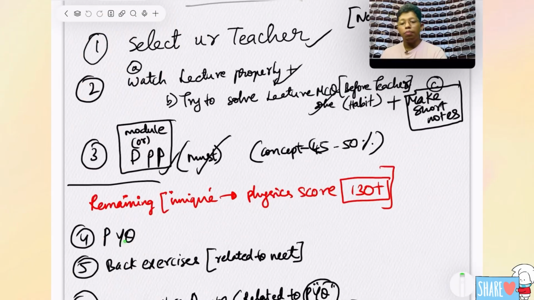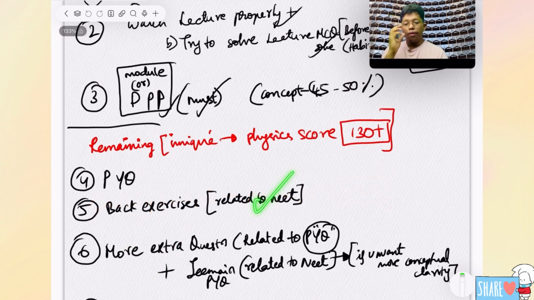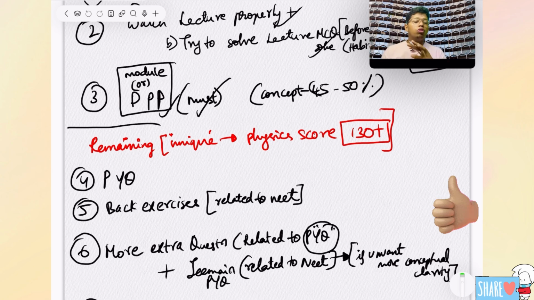PYQs and back exercise, split it into NEET. Back exercise means don't solve everything. If you see the back exercise, most of the questions will be a little bit more paragraph based. That much lengthy questions will not come for NEET, but some questions will be there that are exactly related to NEET. Those questions you should find. Then more extra question practice related to NEET or PYQs, definitely you can practice. Next, JEE Mains questions.